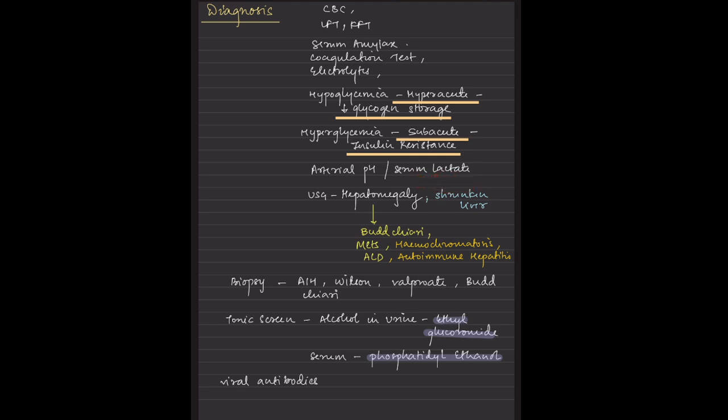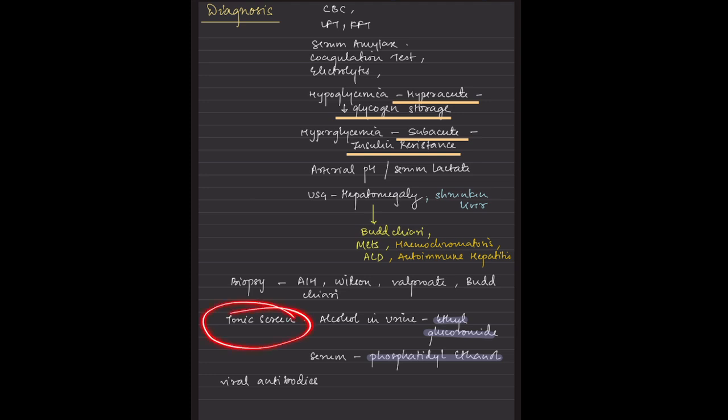Okay. Then on the USG, I can see a shrunken liver or hepatomegaly. Now, this hepatomegaly is seen in case of acute liver disease, ALD patients, okay, alcoholic liver disease. But in case of Budd-Chiari also, or in case of hemochromatosis, or in case of metastasis also, these patients can show hepatomegaly. So on the biopsy, we have already seen what else we can say.